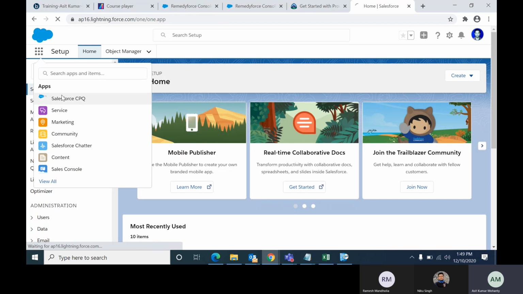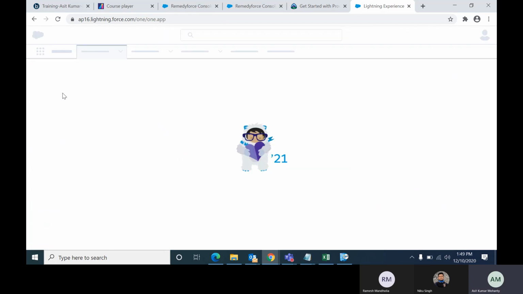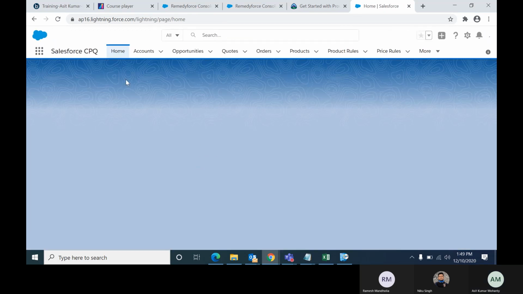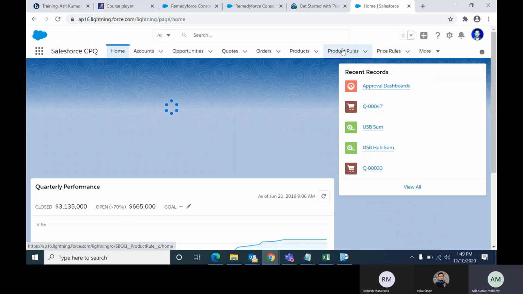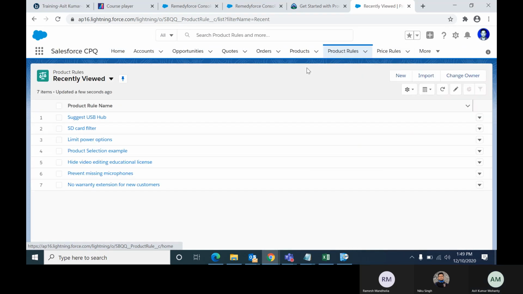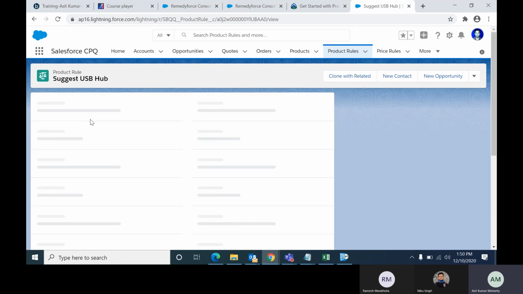Let me go to the App Launcher. Now, Product Rule. Now this is one product rule I am explaining.